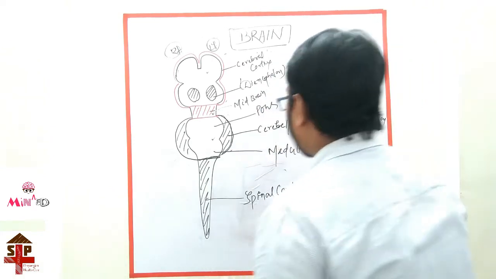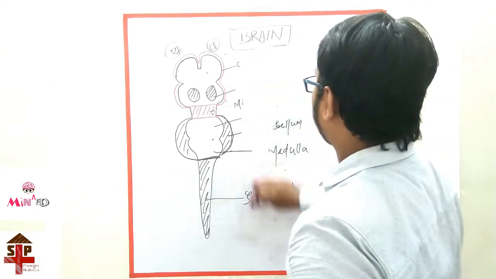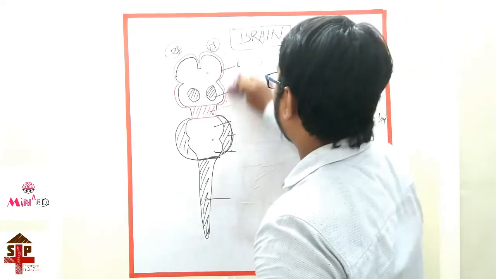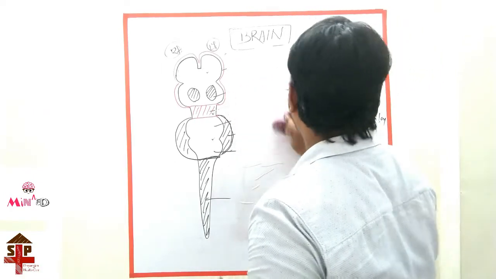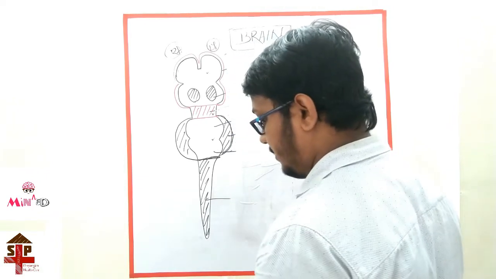Okay, so I am going to discuss what are the parts of the forebrain first. Forebrain includes which part of the brain? This is very much important.